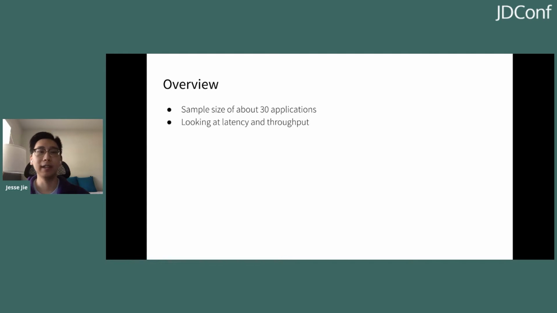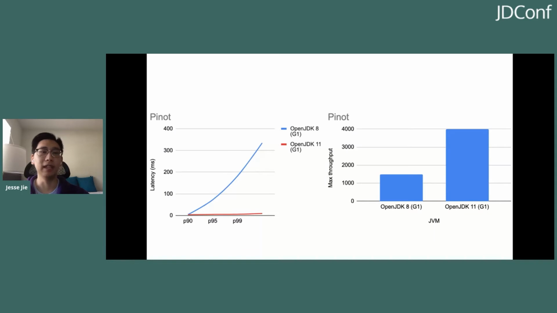There are other underlying metrics that our team looks at, such as the GC metrics in terms of collection time and pause time and other things like that, as well as CPU utilization. But in general, we found that our application owners like to look at latency and throughput as the end-all metrics. So I'm going to present a couple of examples here.